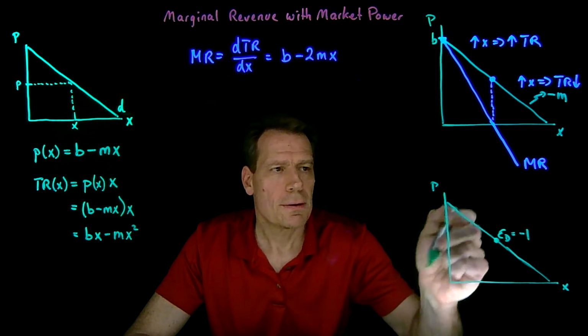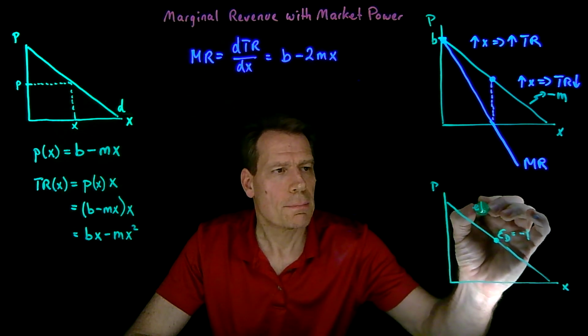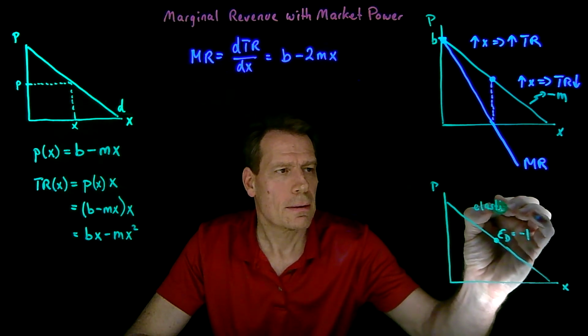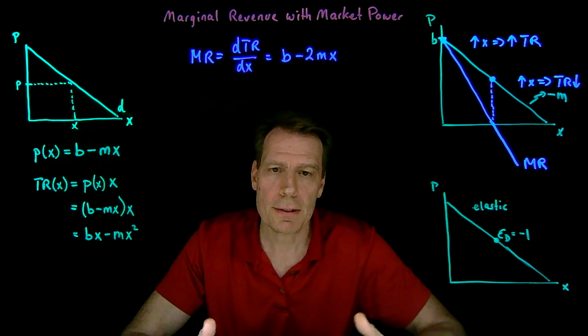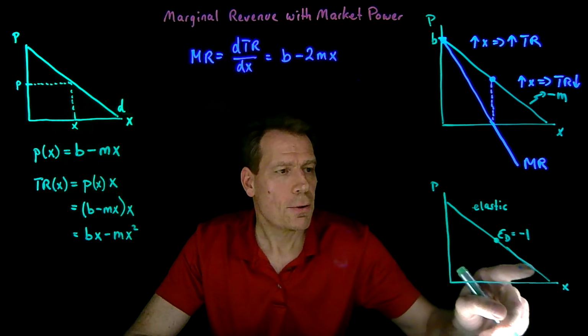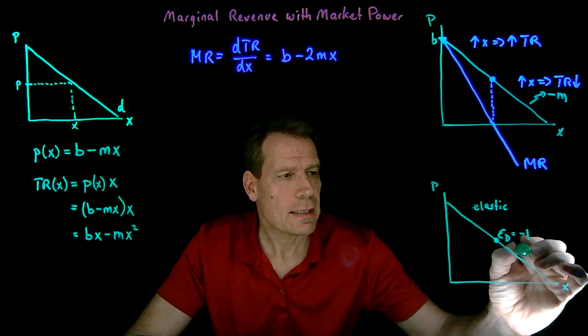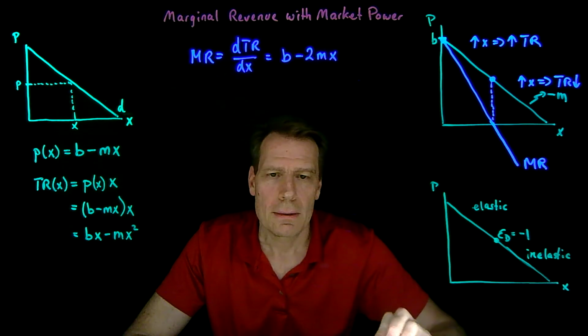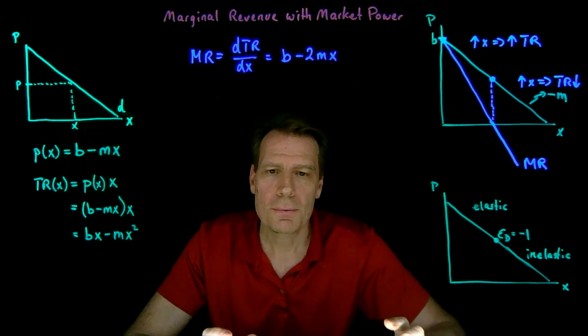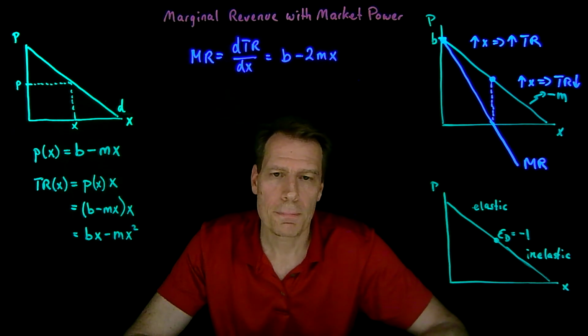Above that midpoint, we were on the elastic portion of demand. The price elasticity of demand was greater than 1 in absolute value. Below that midpoint, we were on the inelastic portion of demand. Price elasticity was between -1 and 0.